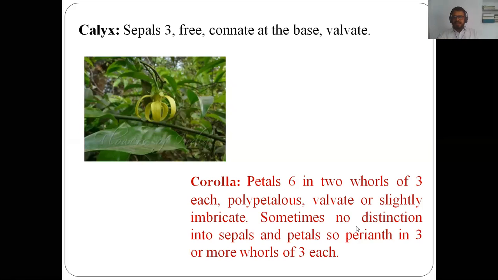Then the type of aestivation is valvate or slightly imbricate. You will find valvate aestivation in it, but sometimes slightly imbricate is also seen. The arrangement of petals is valvate, but sometimes it is somewhat imbricate also. Sometimes no distinction into sepals and petals. So perianth in 3 or more whorls of 3 each. What does the sentence say? Sometimes there is no distinction into sepals and petals. So perianth in 3 or more whorls of 3 each.